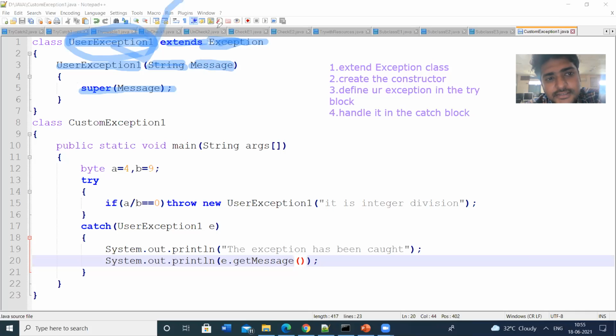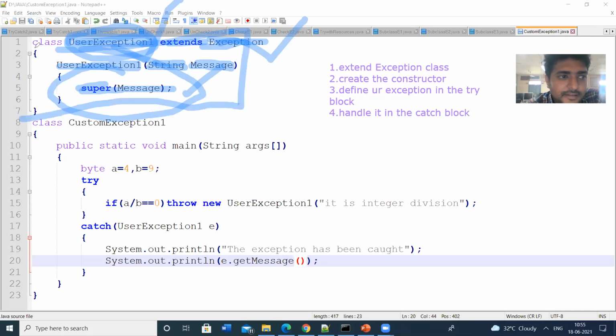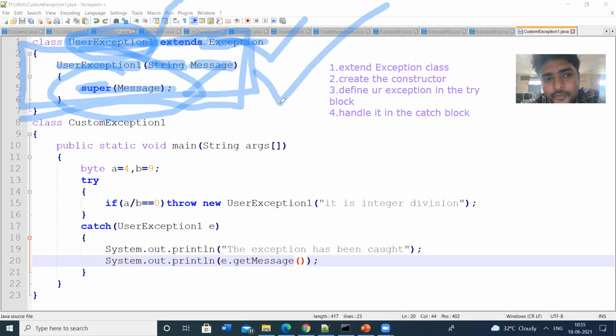Here we have the subclass and the superclass, and the superclass constructor has to be executed, so we use the super keyword: super(message). This is the initialization of the constructor. This syntax should be followed for any type of user-defined exception. We change only the name of the exception, if you want to change it.